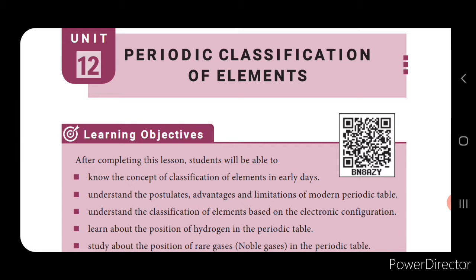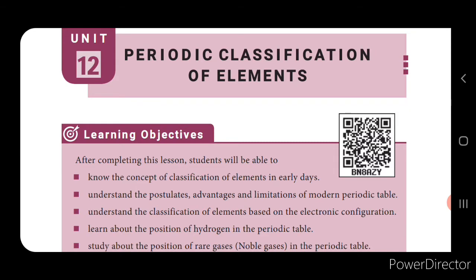So these are the classifications that were done in the earlier days. Then about the modern periodic table, how it is classified into periods and groups, and classification of the elements into blocks like s block elements, p block elements, d block elements and f block elements. At the last we are going to see the position of hydrogen in the periodic table, position of the rare gases, and we are going to see information regarding metals, non-metals, metalloids and alloys.